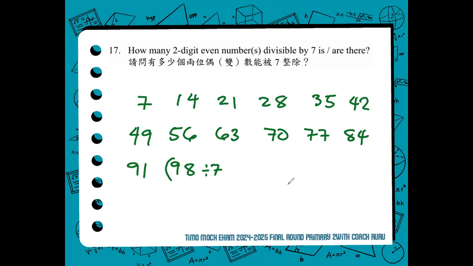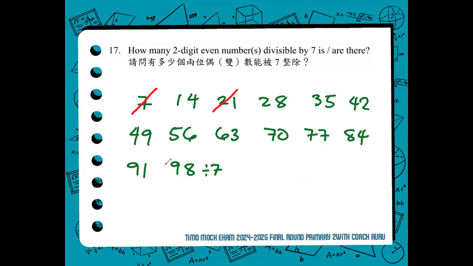The answer is 14. 14 times 7. 7 times 4, 28. 7 times 1, 7, plus 2, 98. So you can see, these numbers are all divisible by 7 because these are skip count by 7, starting from 7. So, 7 is not included.